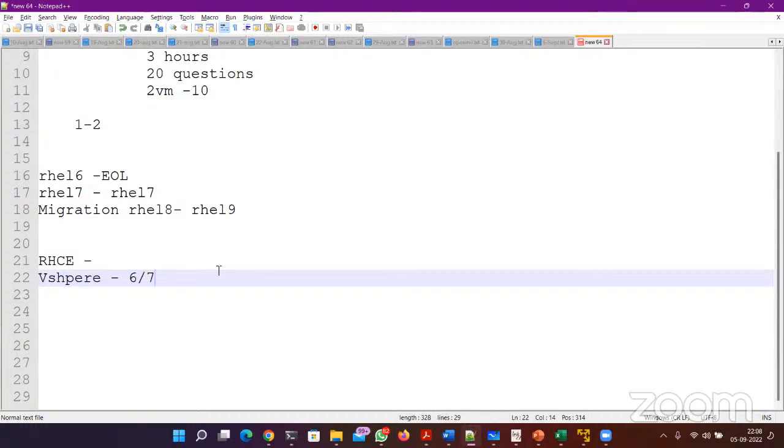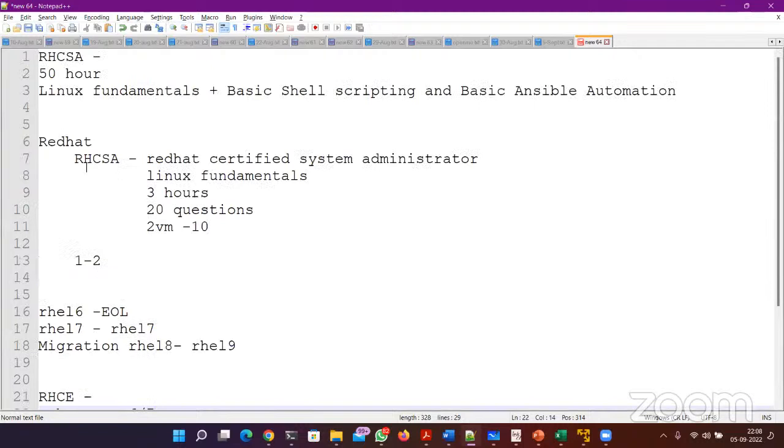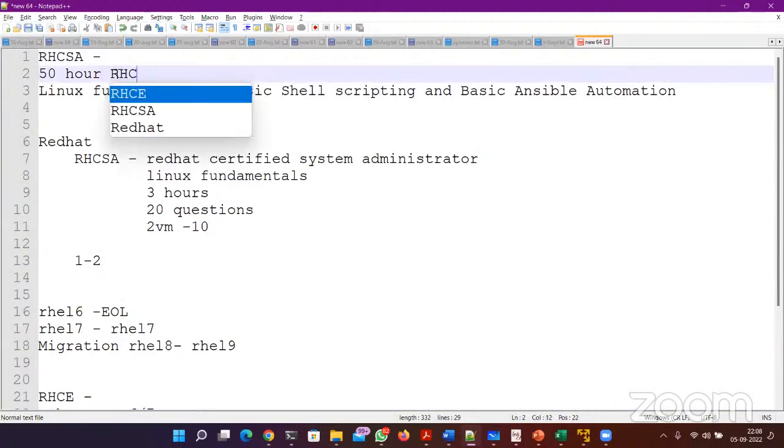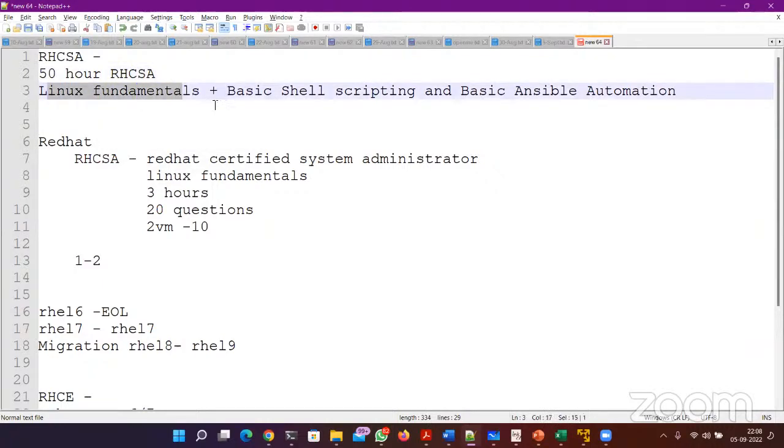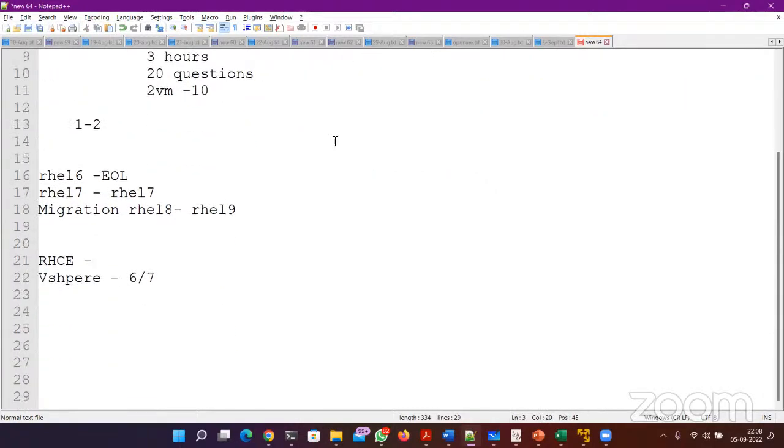On the Notepad, you mentioned 50 hours. Is that only for RHCSA or is it including RHCE? 50 hours is for preparation of RHCSA. RHCSA includes Linux fundamentals, basic shell scripting, and basic Ansible automation. Okay. And are you covering the RHCE topic also? Because I'm interested in the RHCE actually.